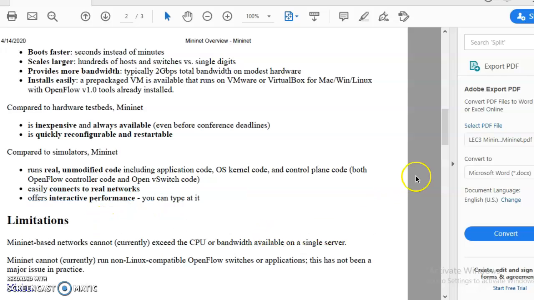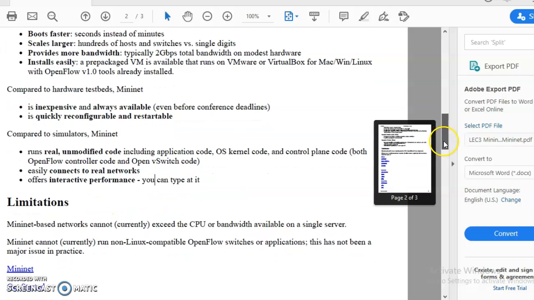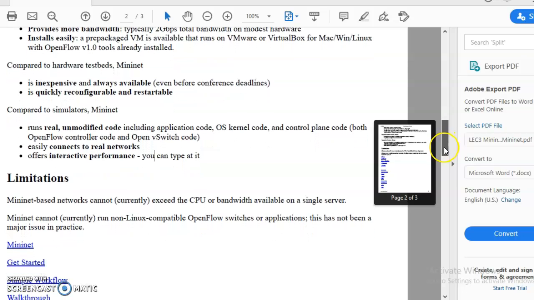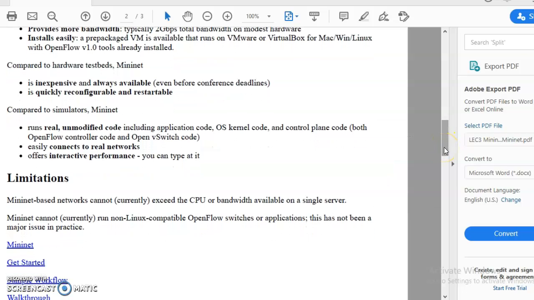The limitations of Mininet, however, are that Mininet cannot exceed the CPU or bandwidth available on a single server. Mininet cannot run non-Linux compatible OpenFlow switches or applications. That has not been a major issue in practice.